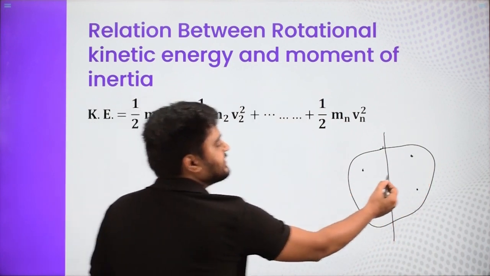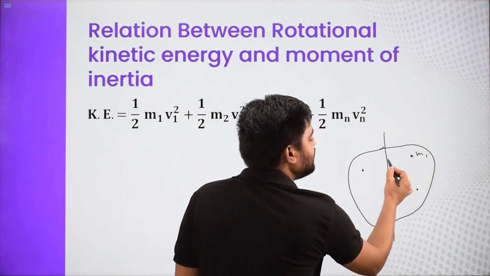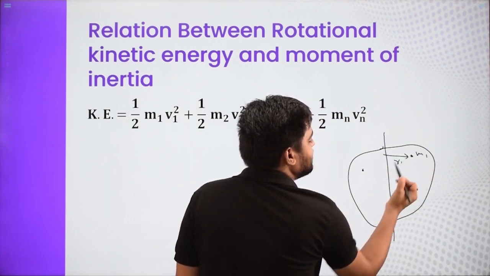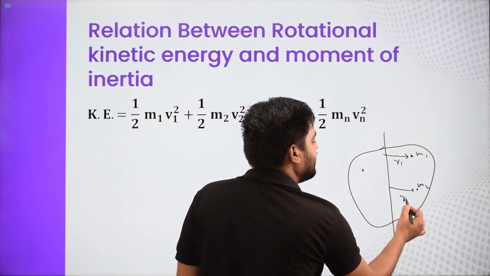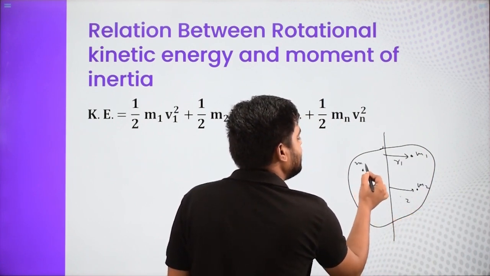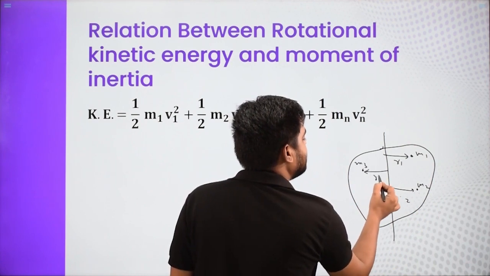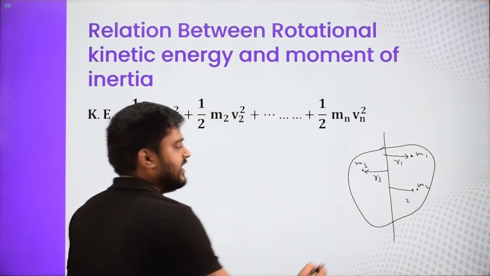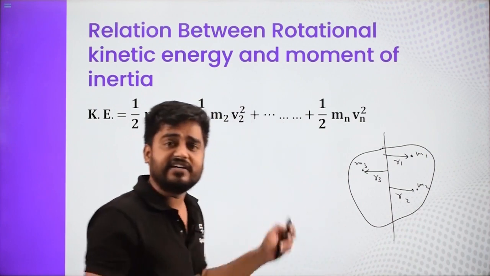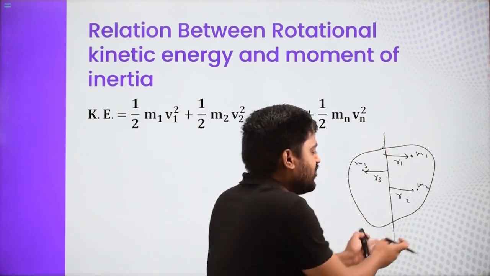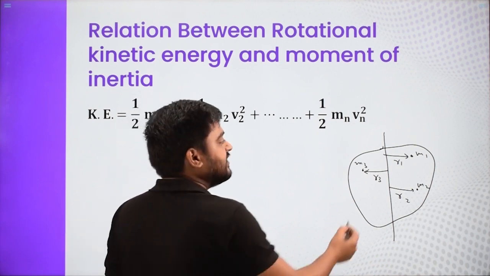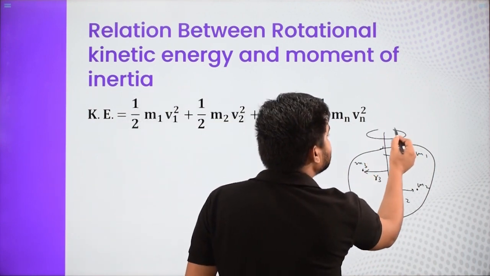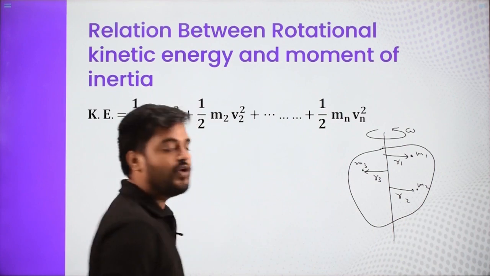This is M1 situated at R1 distance. This is M2 situated at R2 distance. This is M3 situated at R3 distance, and so on. There are infinite particles. I am saying this entire compound body is made up of infinite tiny particles. Now this body is rotating about this axis with the angular speed of omega.